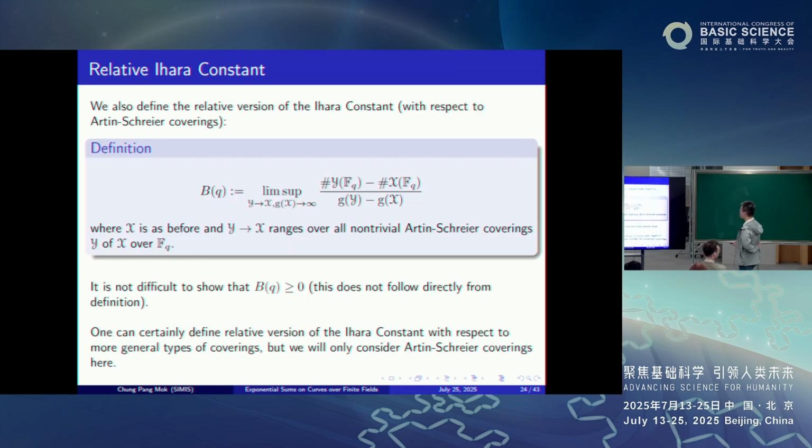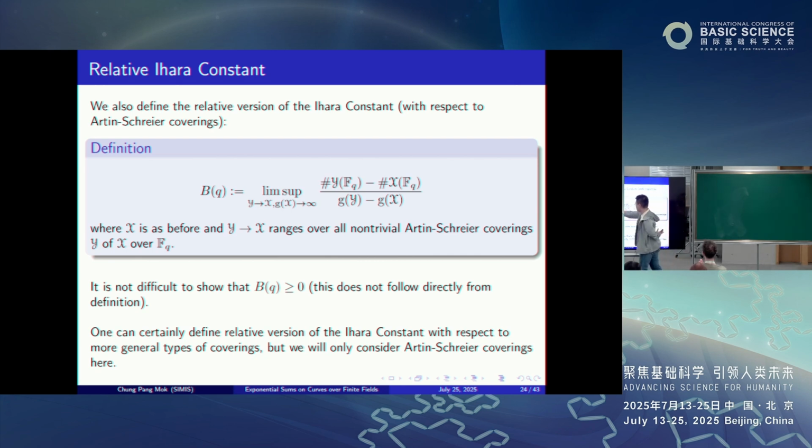In order to streamline some of the arguments, we also define a relative version of the Ihara constant with respect to Artin-Schreier coverings as follows. B of q is defined as the following: the lim sup over all pairs, over all such non-trivial Artin-Schreier coverings Y of X over F_q. Here, of course, as before, x ranges over the smooth projective curves over F_q that are geometrically irreducible, and you look at the asymptotics as the genus tends to infinity, the lim sup of this quantity.